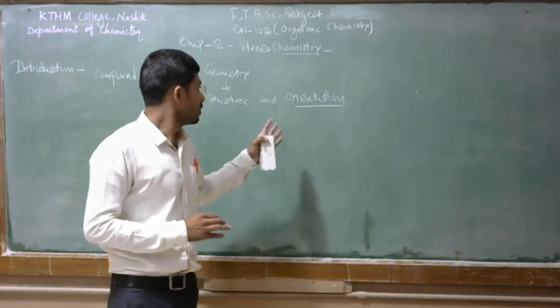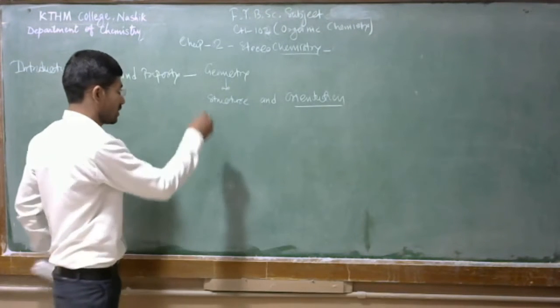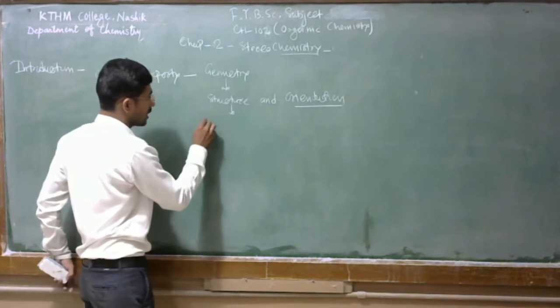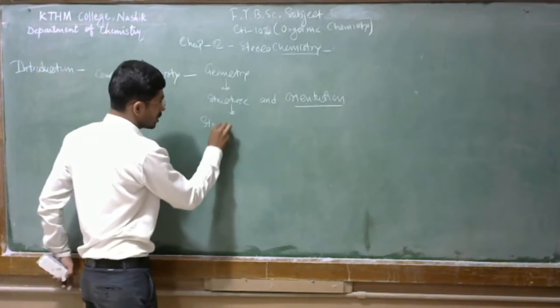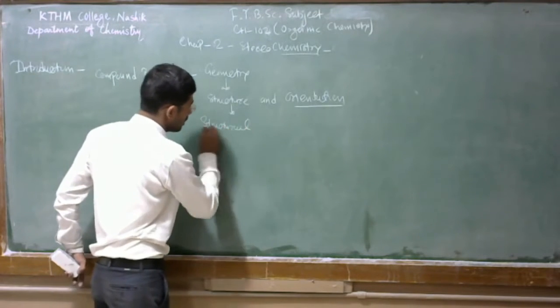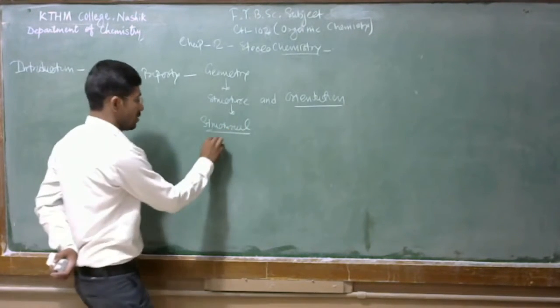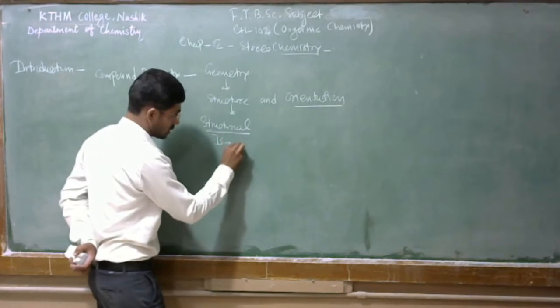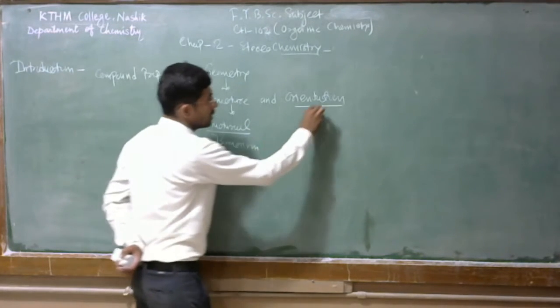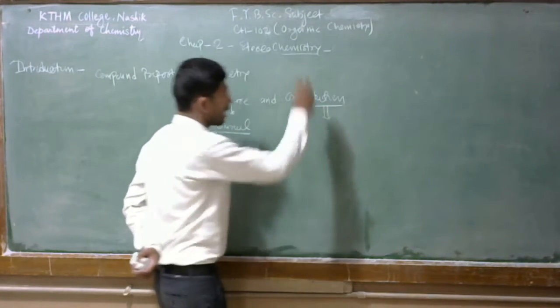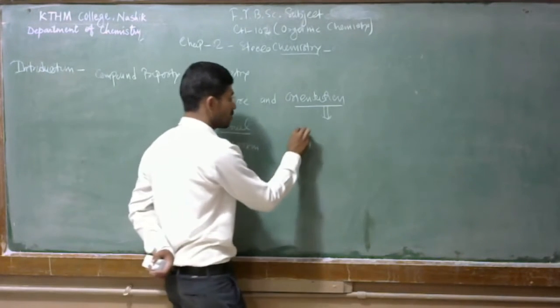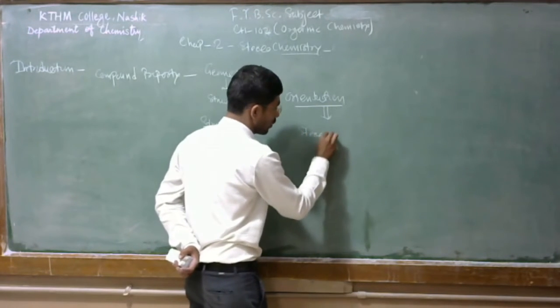So first case, that is the structural difference, gives rise to structural isomerism. What do you call structural isomerism? So this case gives rise to structural isomerism, while the orientation of various atoms in space gives rise to stereoisomers.